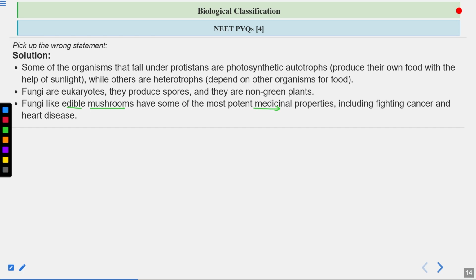Some antibiotics have been isolated from fungi, such as penicillin from the fungus Penicillium. Fungi can also be used to treat cancer. Some products isolated from fungi can help in fighting cancer and treating heart disease as well.